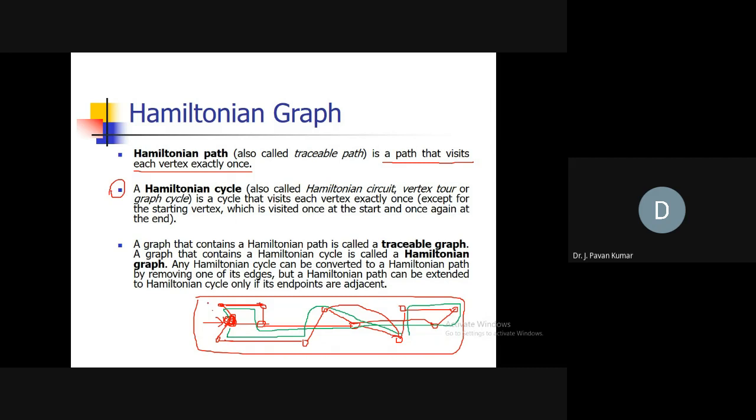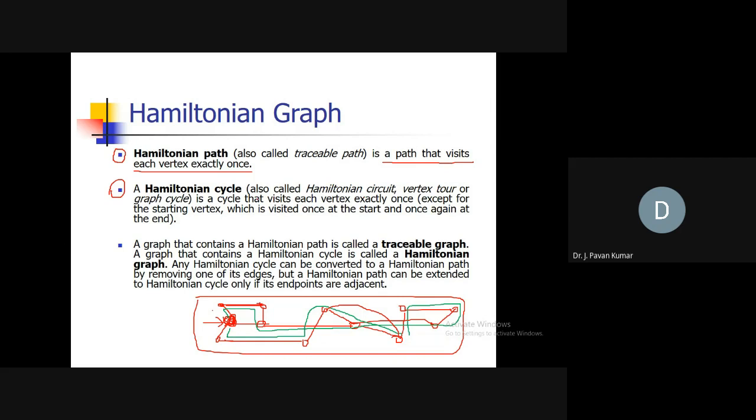If the starting vertex and end vertex are different, then that particular path we call a Hamiltonian path. Earlier, we have seen Eulerian path and Eulerian cycle, that is with respect to edges. Hamiltonian path and Hamiltonian cycle are with respect to vertices. Okay, a Hamiltonian path is nothing but a path that visits each vertex exactly once. Every vertex we should visit, and we should visit every vertex exactly once. That's the requirement.